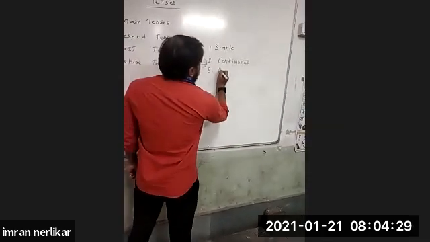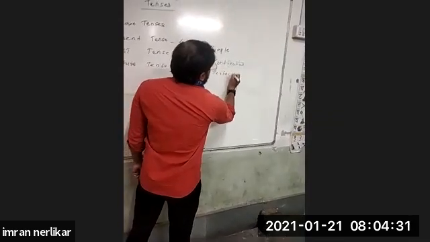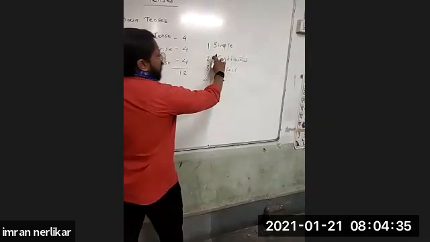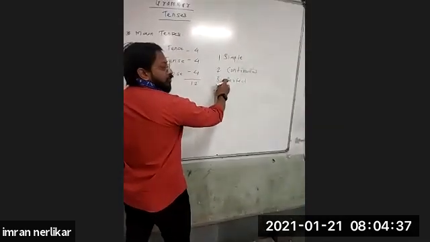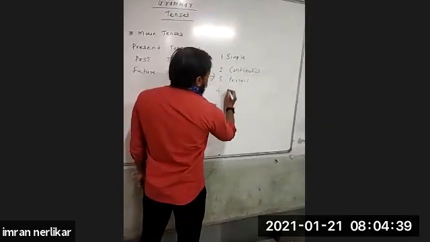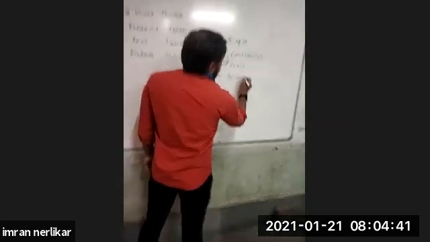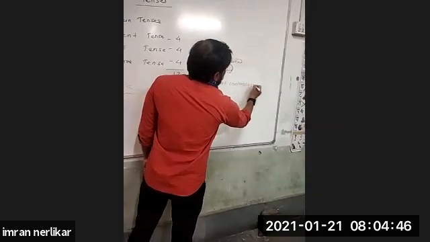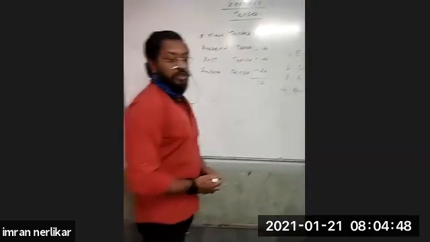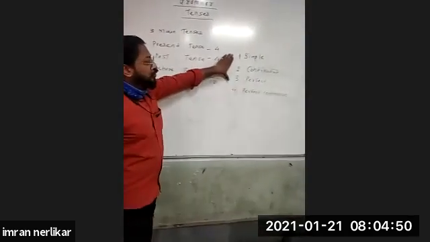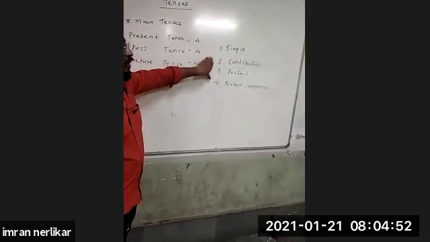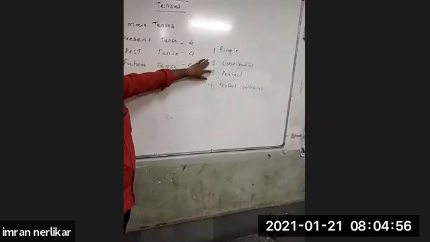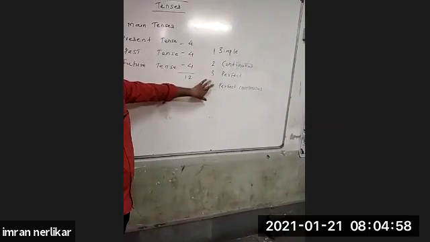Third is perfect tense, and the fourth tense is the addition of second and third, it is perfect continuous. Perfect continuous tense. So this is the fourth tense. If you remember these four names, it is enough. Simple, continuous, perfect, and the addition of second and third, that is perfect continuous.